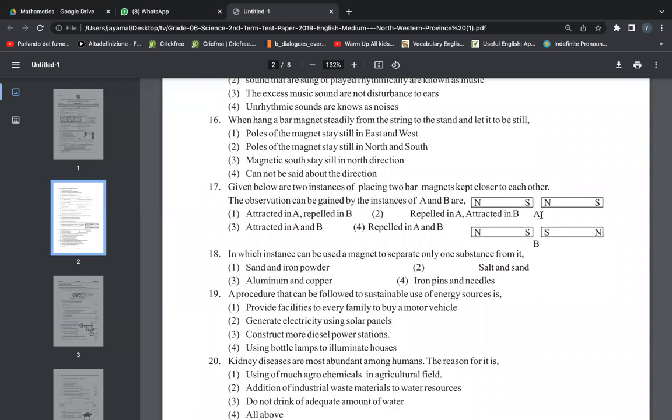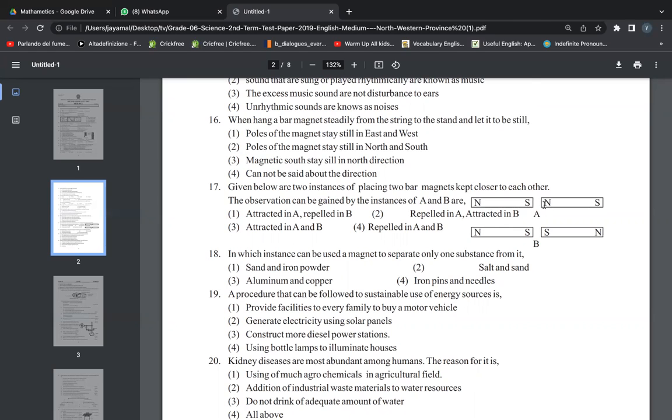Now this is A and this is B, right? Now look at A. They have taken different directions together. Look at B. They have taken same directions together, south and south. Attracted in A, repelled in B; repelled in A, attracted in B; attracted in A and B; repelled in A and B. What should be the answer?